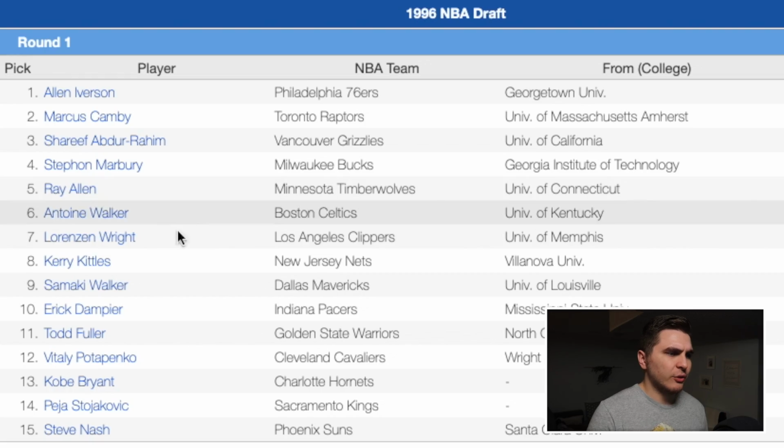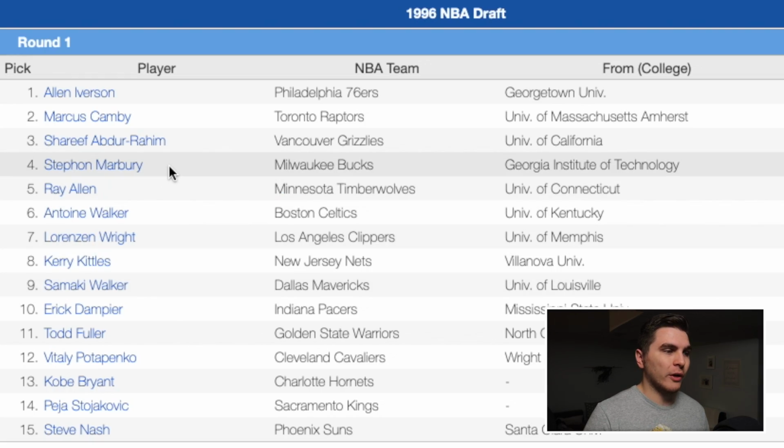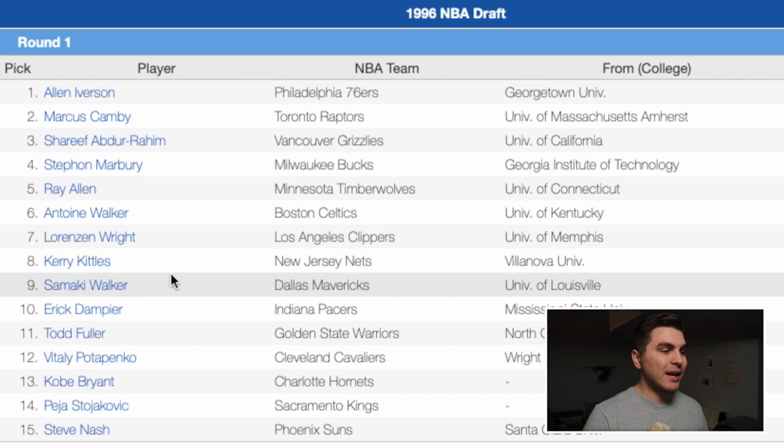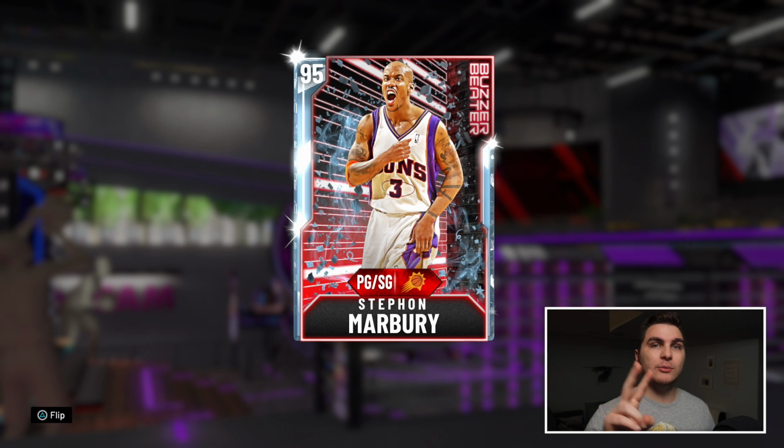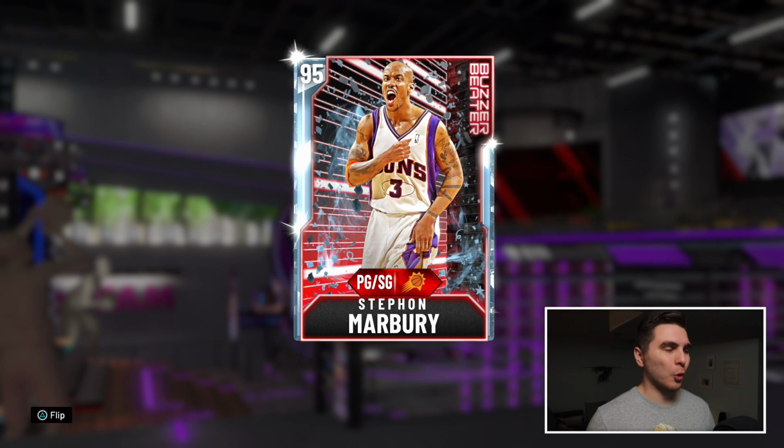At number 9 to the Dallas Mavericks, I'm sending another point guard, Mr. Stephon Marbury. Now, Stephon Marbury was originally picked number 4 and then traded for Ray Allen, that confusing trade I was talking about. I've got him at 9 here, just about rounding out the top 10. Now, Stephon Marbury's numbers are actually impressive, like insane. He was a career 19 points, 7 assists, 2 times All-NBA, but he was traded 4 times in his career and was known as a team cancer and a bad teammate, so I dropped him a bit.